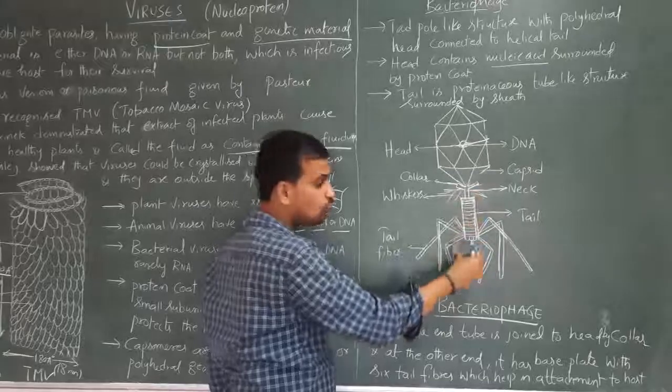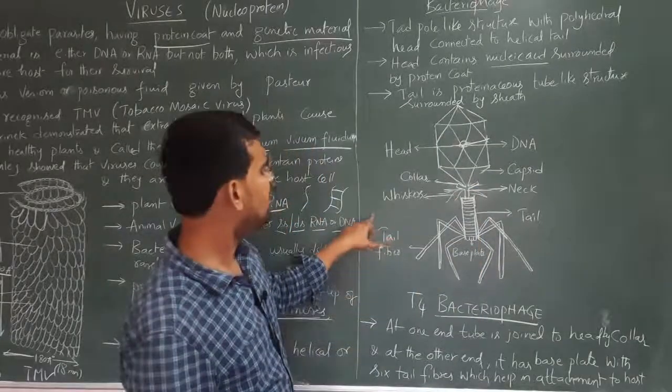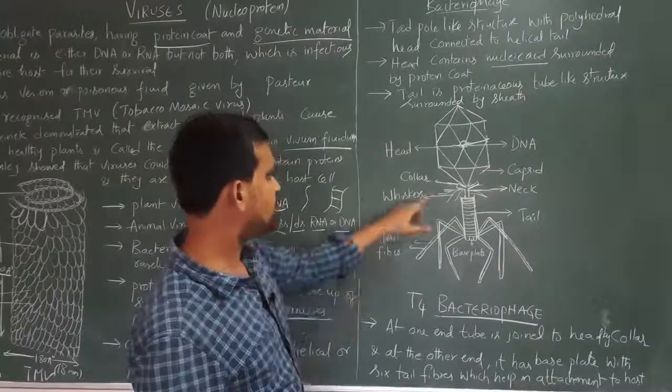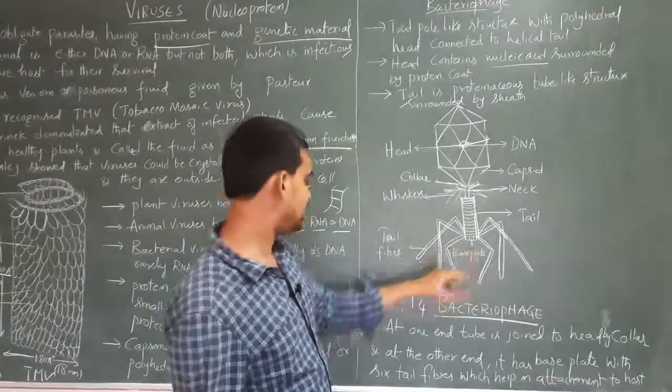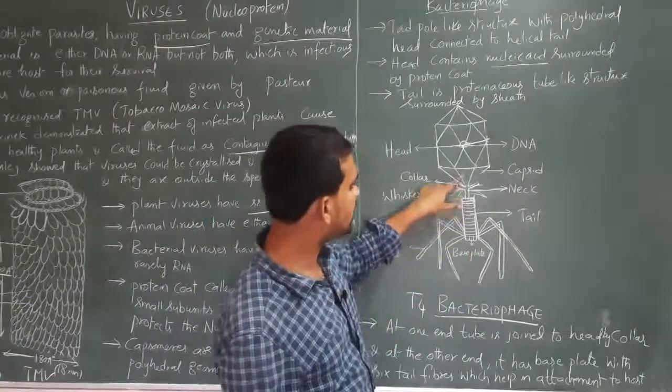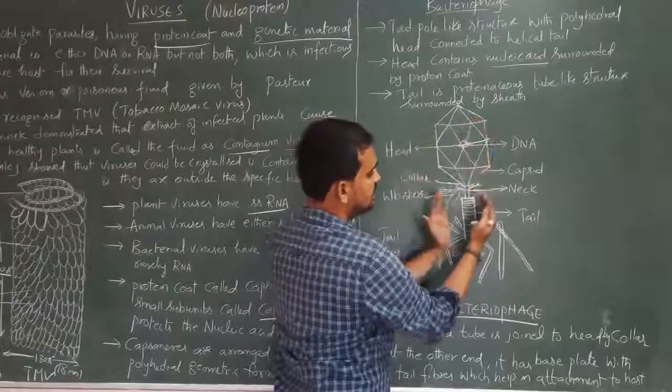It is like a tube-like structure. And here the tail mainly consists of two ends. This is one end and this is the other end. At one end, the tube is joined to the head. This is the head. This is the tail.